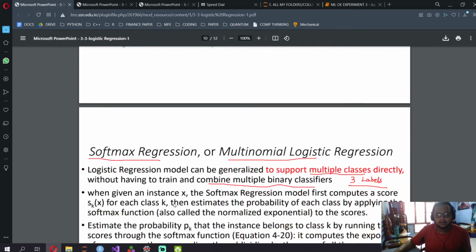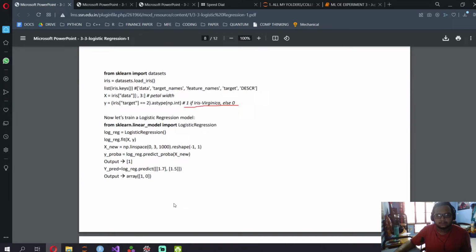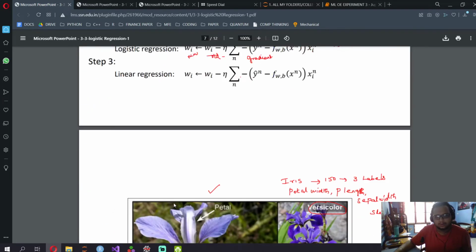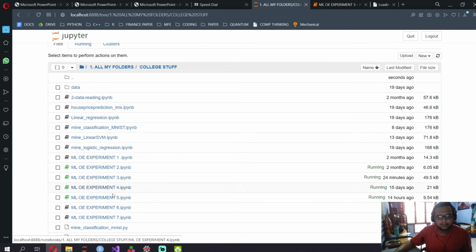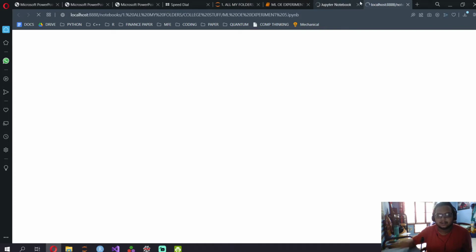Now we're going to look at the code for this. Obviously she's done this. Let me open it in Jupyter Notebooks, that would be better. We have Iris and Setosa, all that, right?